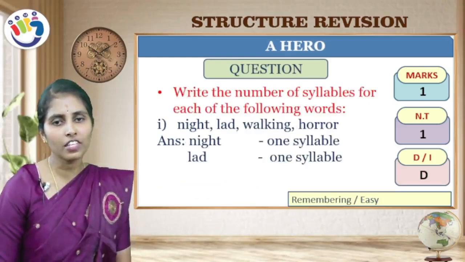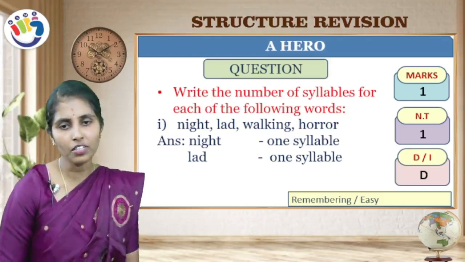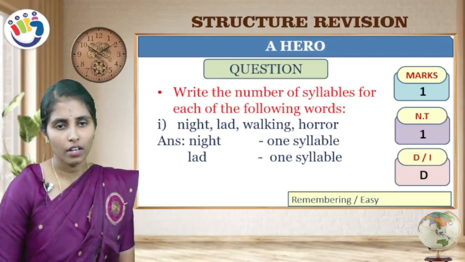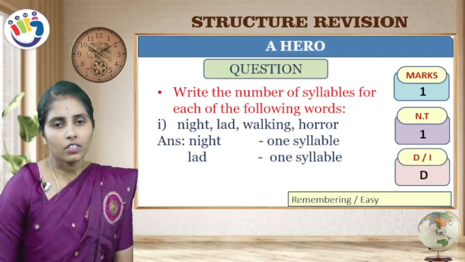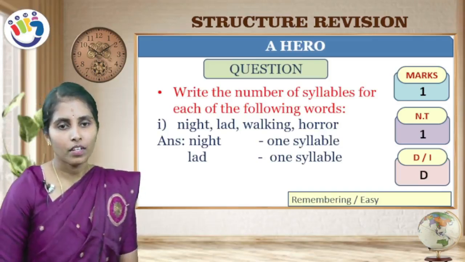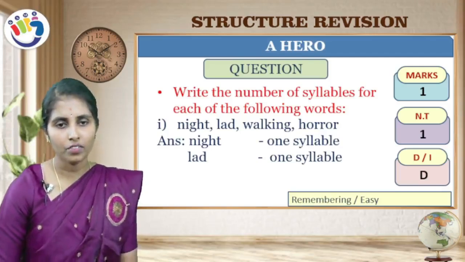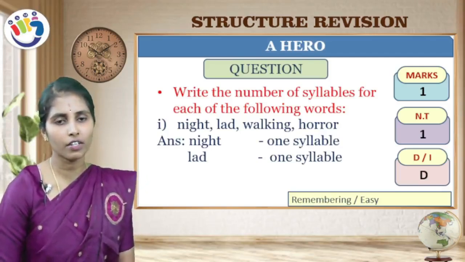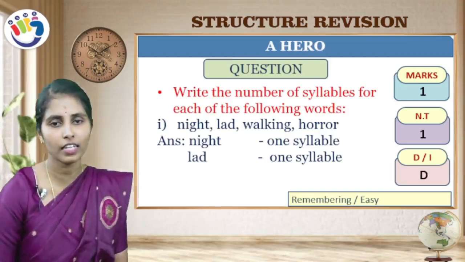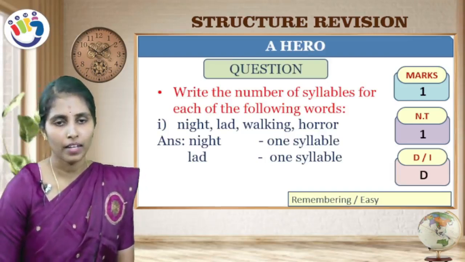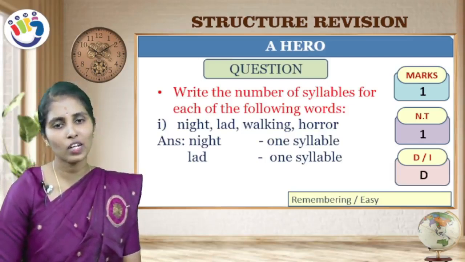Write the number of syllables for each of the following words. See, you have to observe the syllables, meaning sounds, where the letters are splitting. So, night, lad, walking, horror. Night. See, you cannot split the sounds here. So, night is a single syllable. That means one syllable. Lad. See, lad, we cannot split it. So, it is one syllable only.